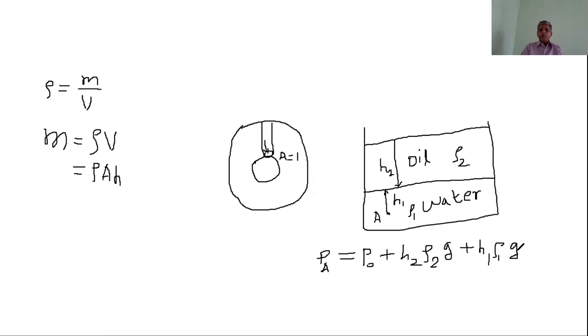In this way, we can find out the absolute pressure. Now the gauge pressure is H2 rho 2g plus H1 rho 1g. This is the gauge pressure due to both the liquids. Addition of P0 gives the total pressure, that is absolute pressure at the point A. Remember these things.